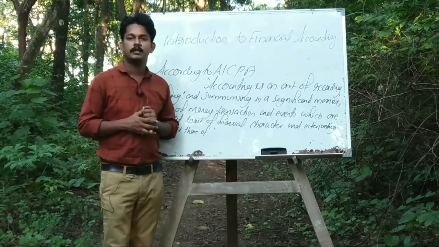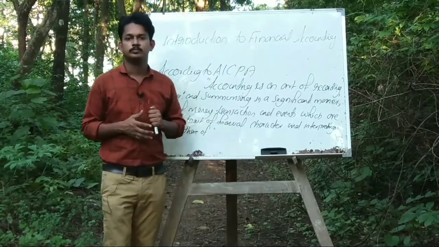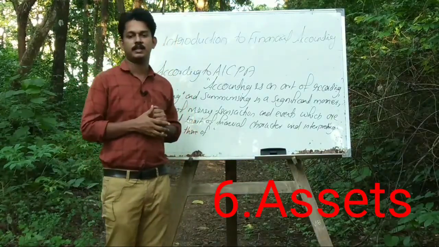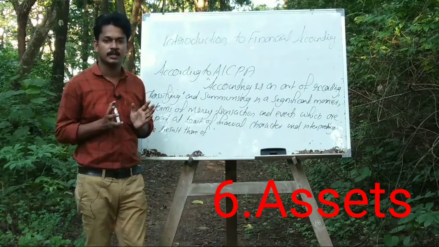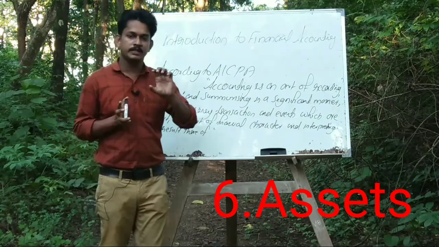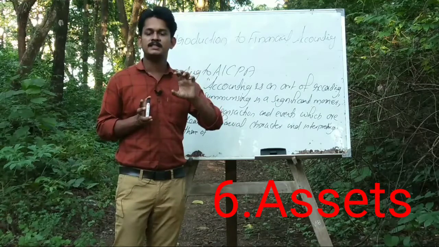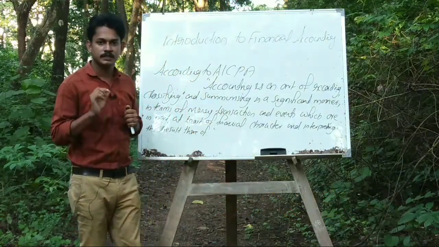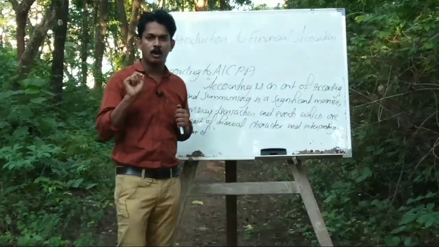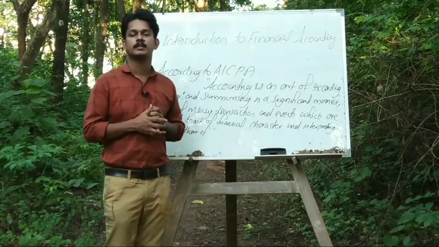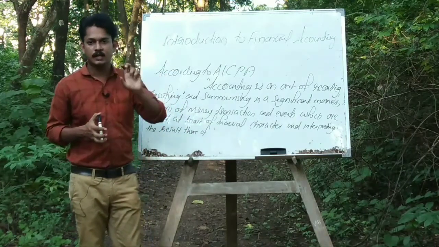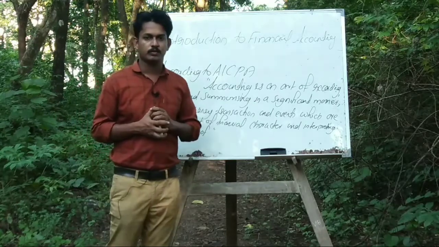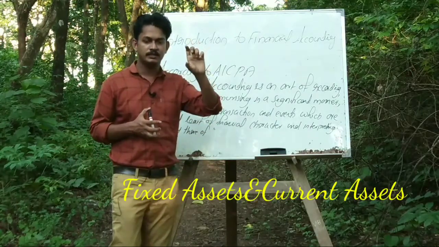Next term regularly used in accountancy, assets. Asset means things or property owned by the business. Assets are mainly classified into two: fixed assets and current assets.